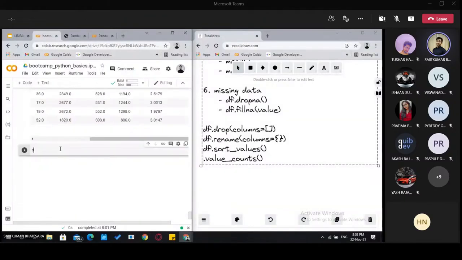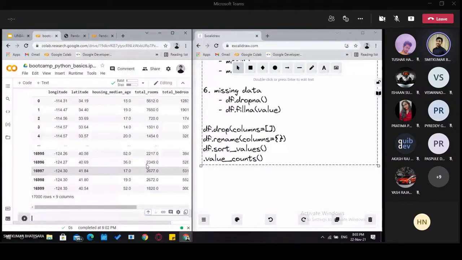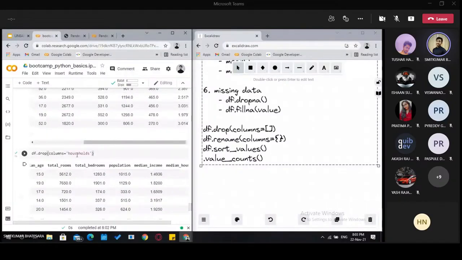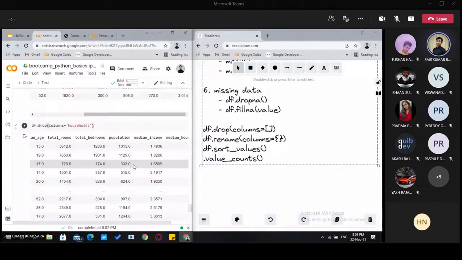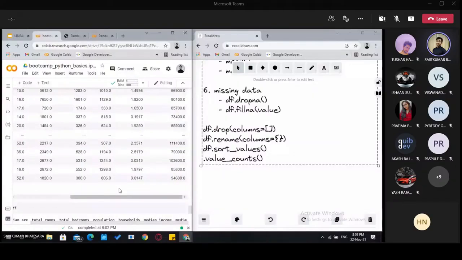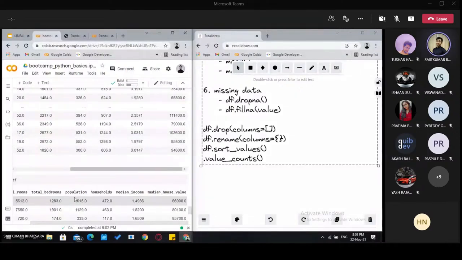If we print df, our data frame, then we can see households is still there. But when we run this drop function, it is not showing us after population, it goes directly to median income. So what just happened here? Does anyone know, or would someone like to guess what is happening here? I think it's making a copy of the data frame. I cannot hear, just a moment.